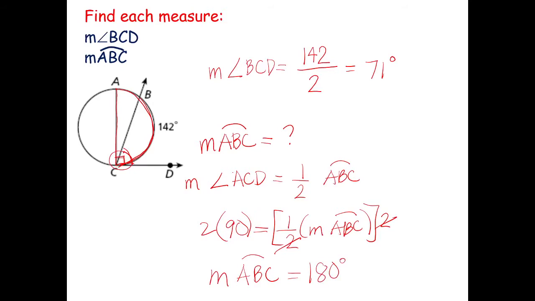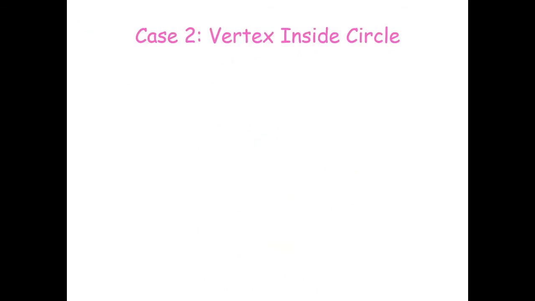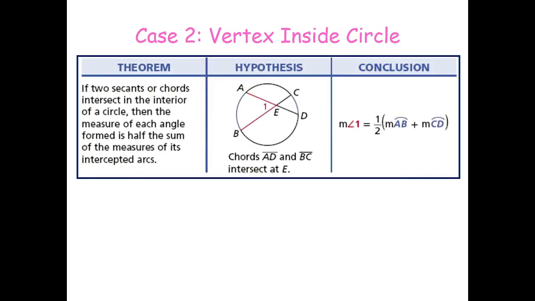Okay? So I am simply using case number 1. So take note, case number 1, the vertex is on the circle. Just take half of the intercepted arc. Next, case number 2. The vertex is inside the circle. So what are you going to do with that? You simply add the intercepted arcs.